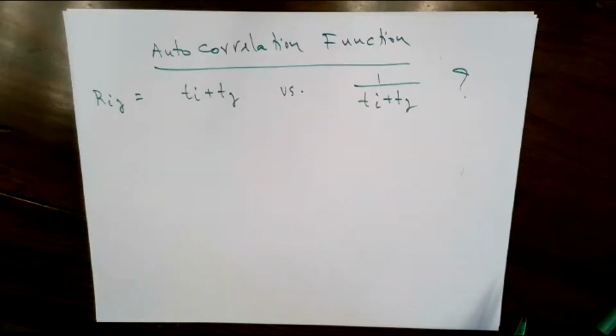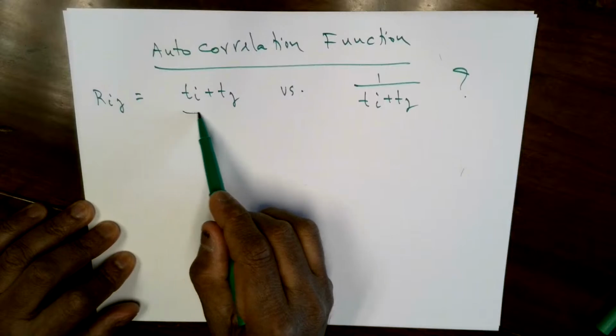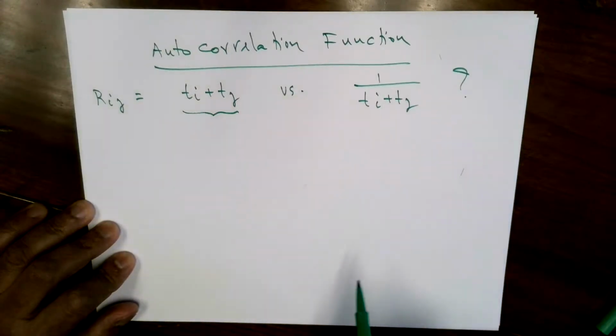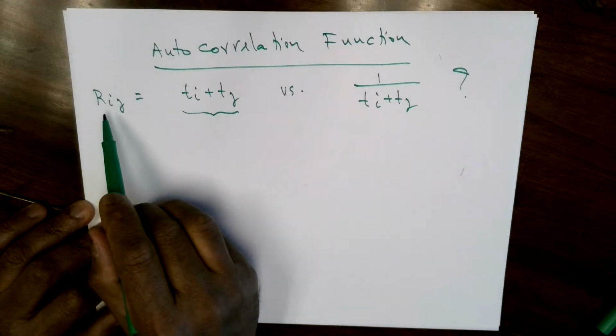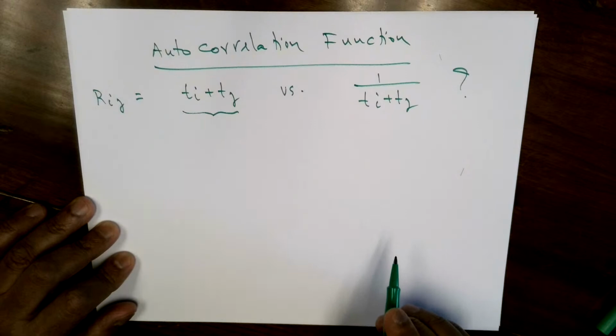All right, so let's look at this function. The question here is, I have two functions, ti plus tj, and 1 over that. Which one is an autocorrelation function? The autocorrelation function is a non-negative definite function.